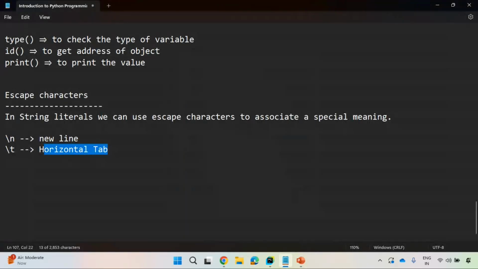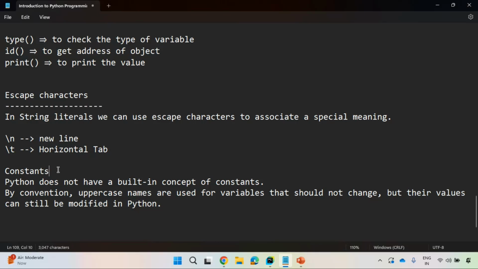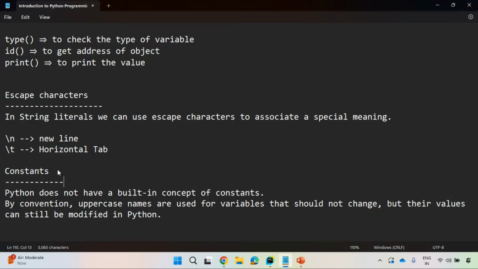And at last, we need to understand constants in Python. Very important. Python generally doesn't have any built-in concept of a constant. So it's a convention generally. If any variable value does not change throughout the operation of a function, that is treated as a constant. Always, constants are represented in uppercase names.